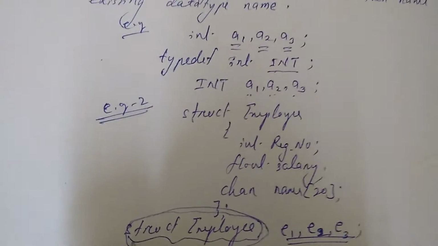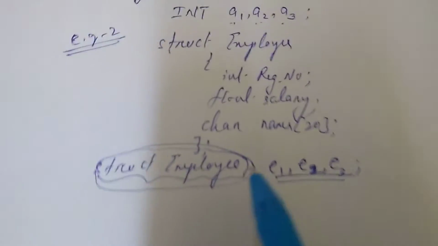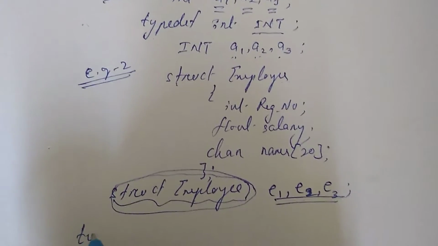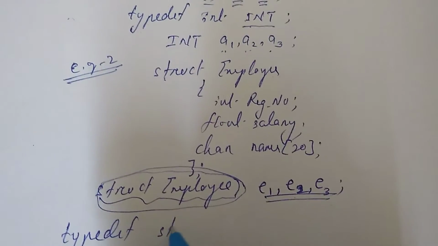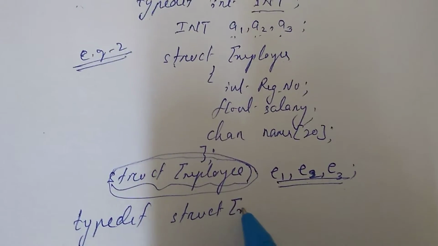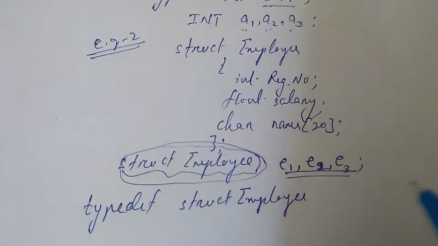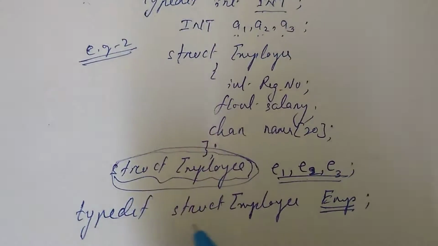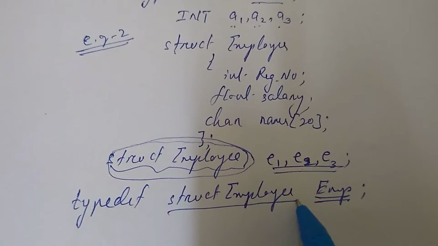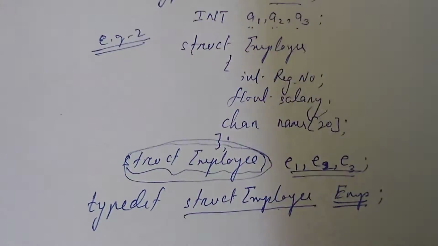If you don't want to write struct employee, and you want to reduce the data type name, you can use typedef. If I write typedef struct employee emp, here emp is another name of struct employee. So wherever you want to use struct employee, you can use emp.